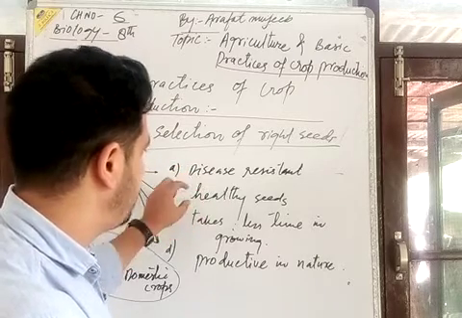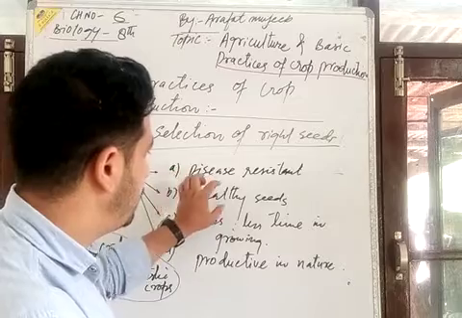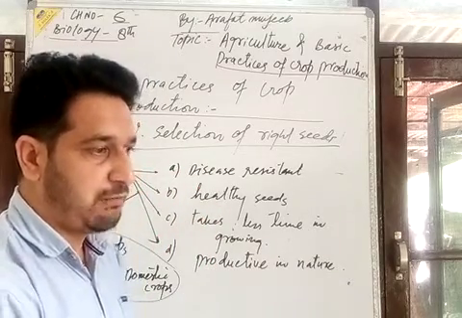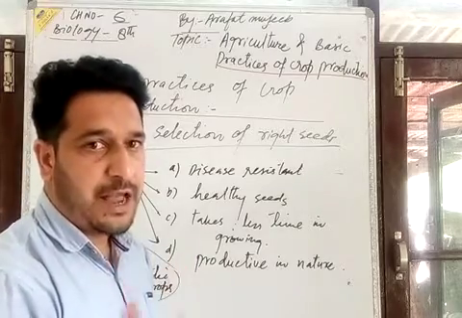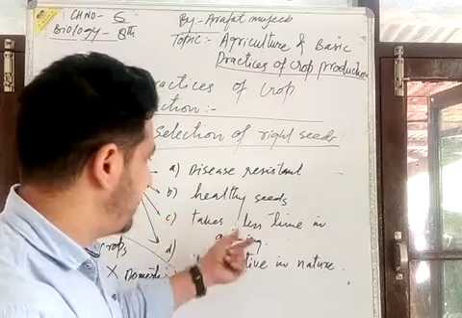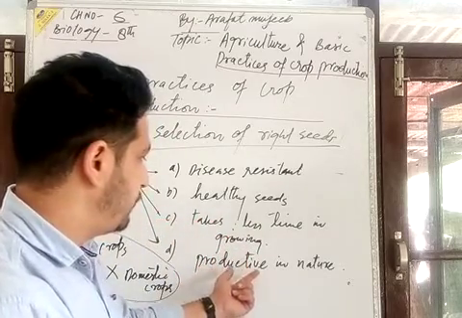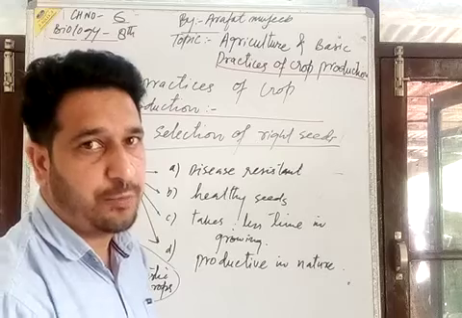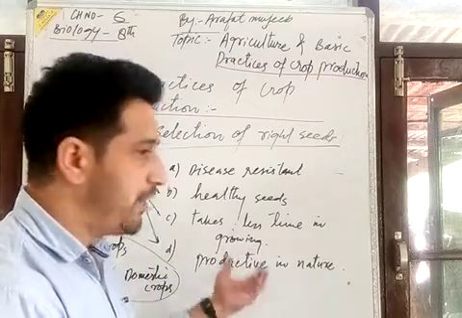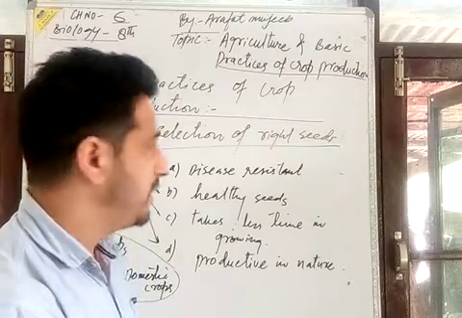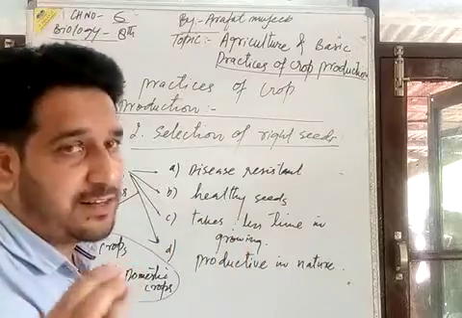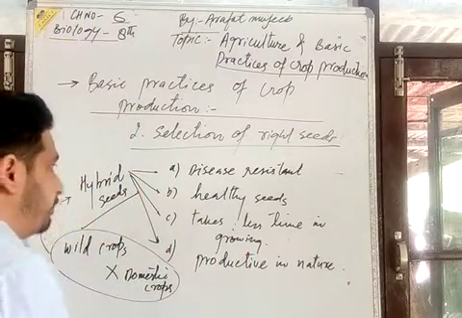बीमारी नहीं लगती है इसको, ज़्यादा healthy होती है. मतलब if there should be a cultivation, this type of seed has a capability to grow quickly, also takes less time in growing, and it also gives a rich production of fruits, vegetables, whatever that type of crop is. इसमें हमें प्रोडक्टिविटी भी अच्छा खासे मिलते हैं. So in this way we should have a selection of the right kind of seed.